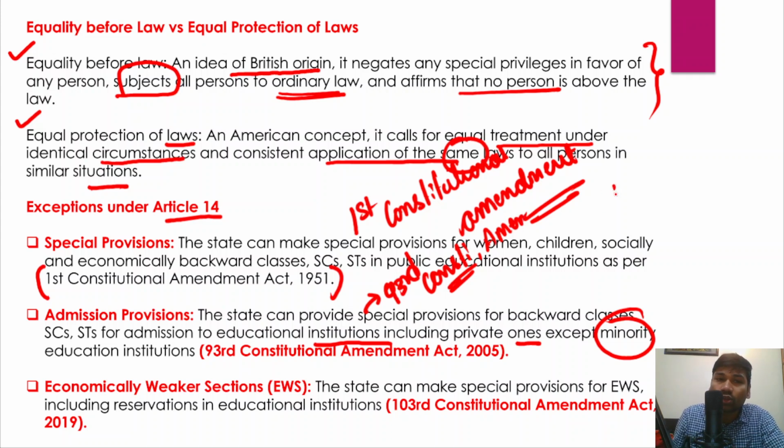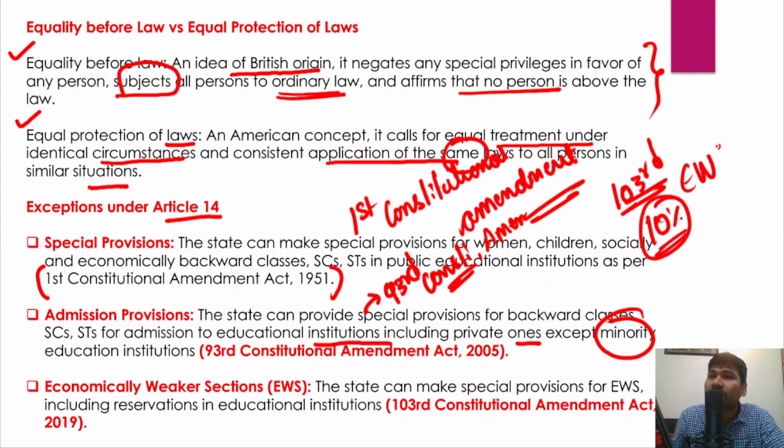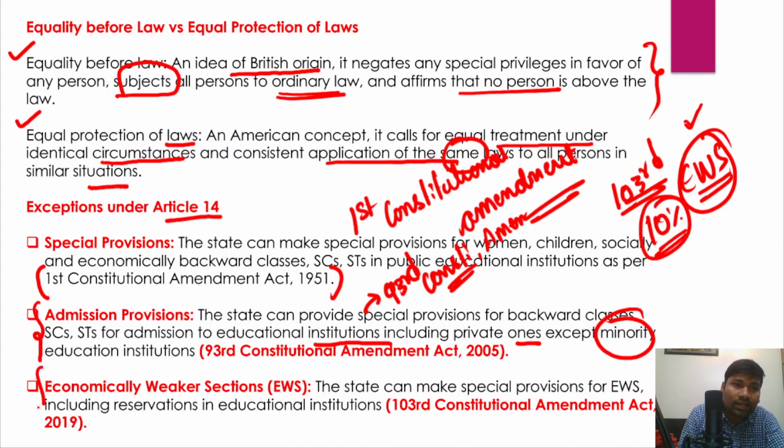And recently, through the 103rd Constitutional Amendment, 10% reservation was provided for the economically weaker sections among the upper castes, who so far were not covered under the bracket of reservation. So these are certain exceptions to Article 14 of the Indian Constitution. This is also known as positive discrimination or affirmative action of the state.